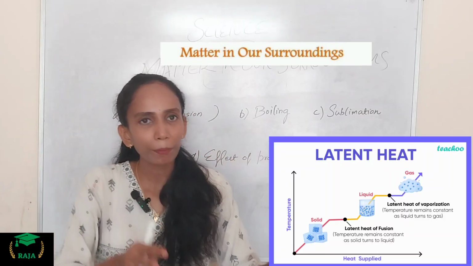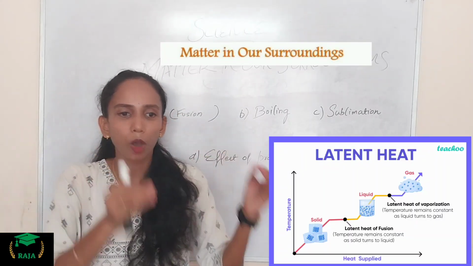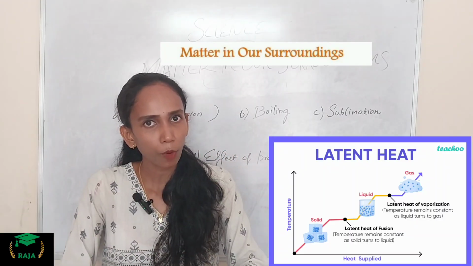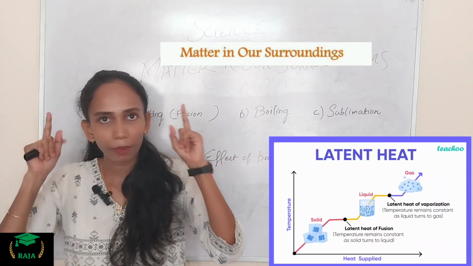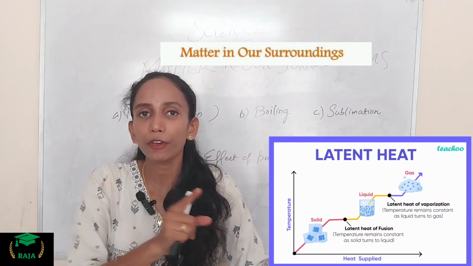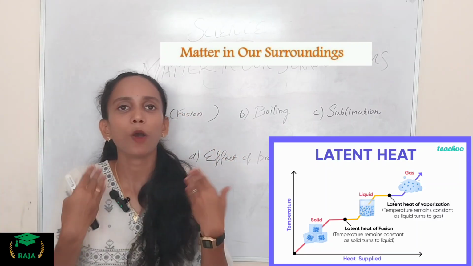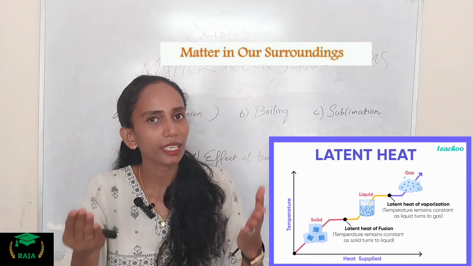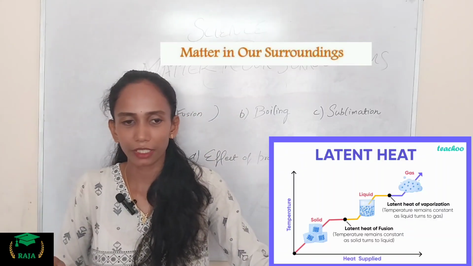The temperature at which the liquid boils is called the boiling point. The boiling point of water is 100 degrees Celsius or 373 Kelvin. Remember the point. The melting point of ice is 0 degrees Celsius at 273 Kelvin, but the boiling point of water is 100 degrees Celsius and 373 Kelvin. Keep the point in your mind.